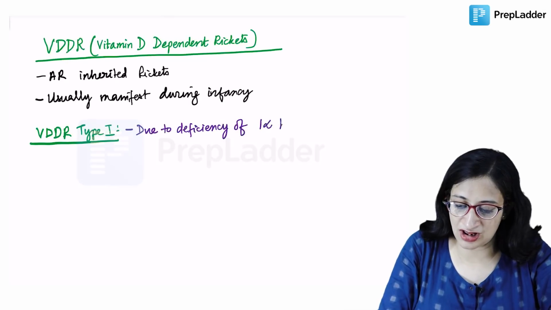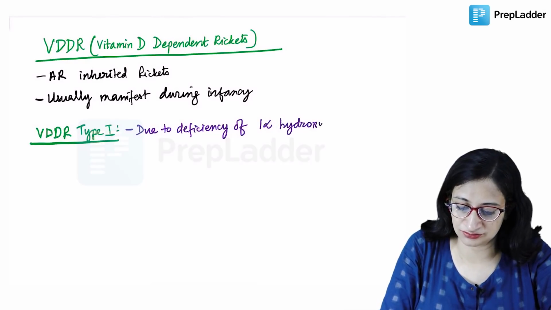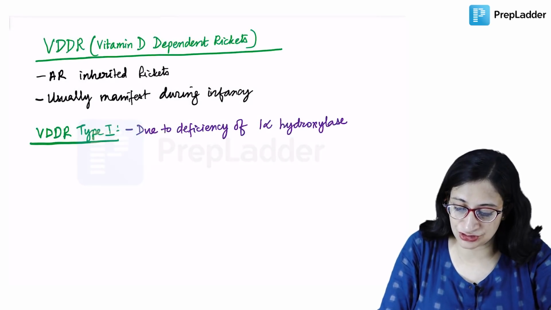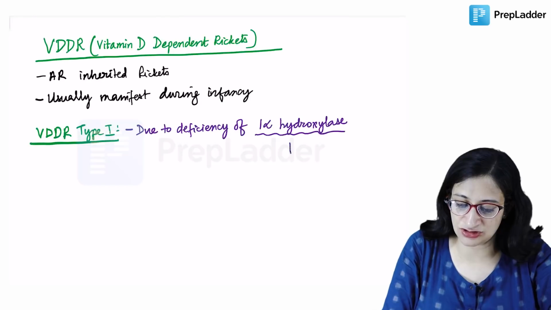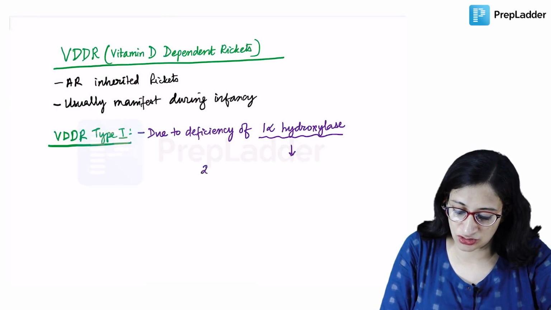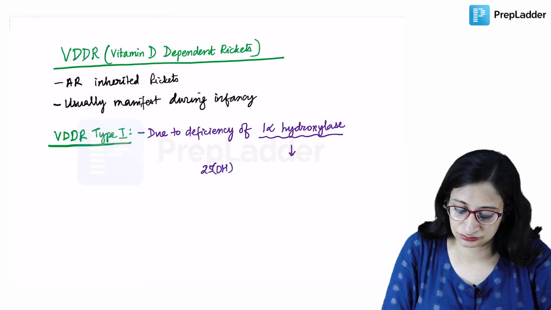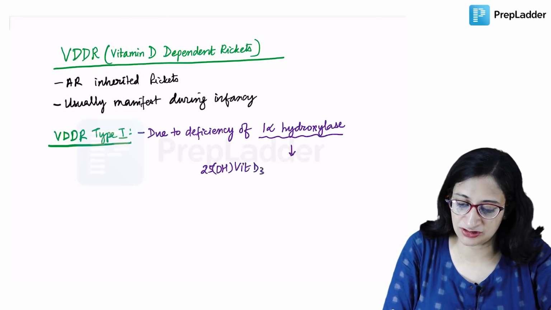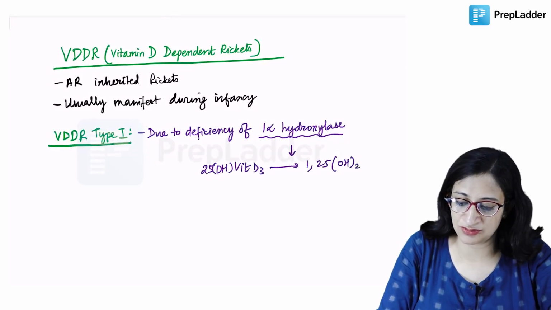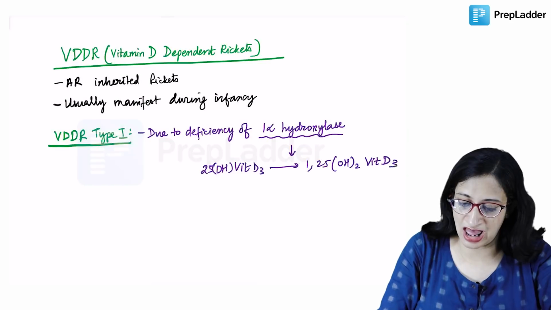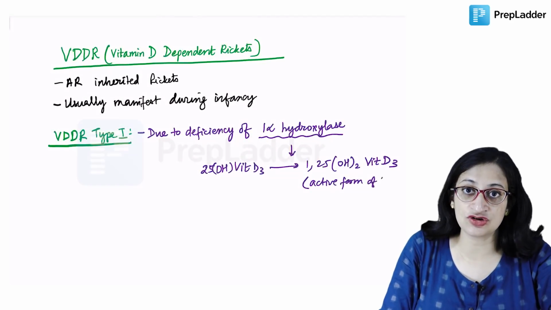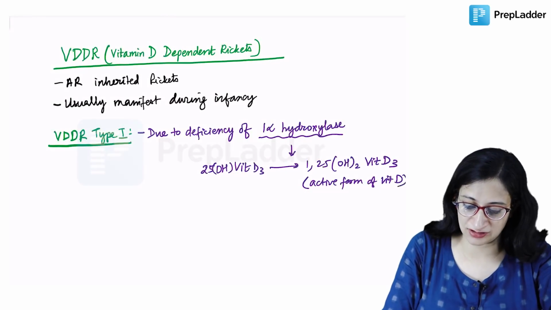So VDDR type 1 is due to deficiency of the 1-alpha hydroxylase enzyme. This enzyme is present, as we know, in the kidneys, and it is required for the conversion of 25-hydroxy vitamin D3 to 1,25-dihydroxy vitamin D3, which is the active form of vitamin D. So it is required for the formation of the active form of vitamin D.